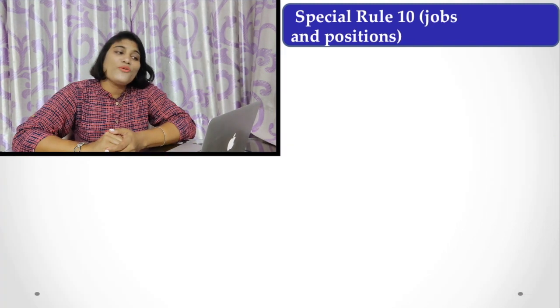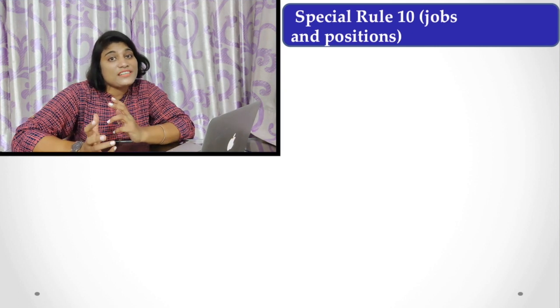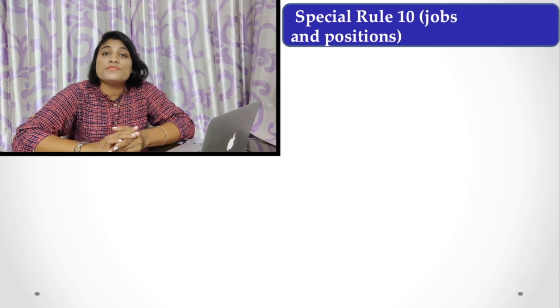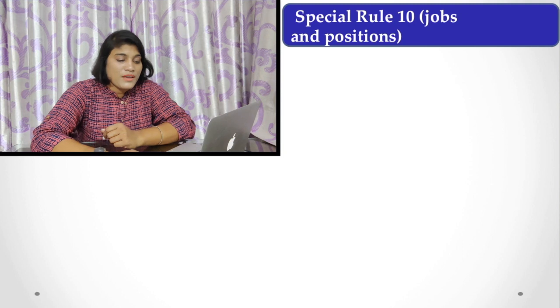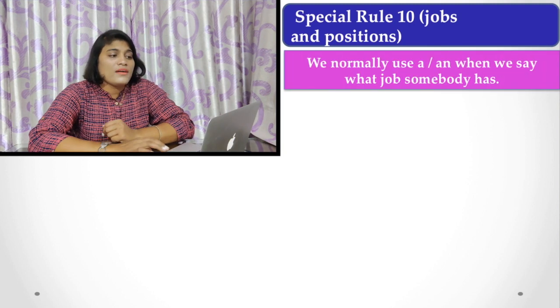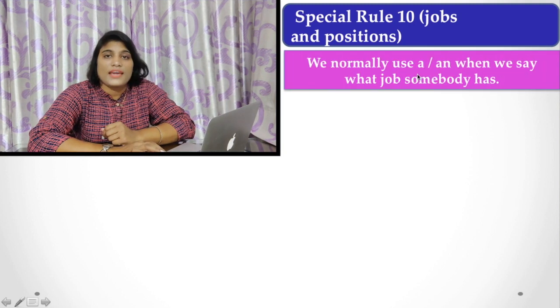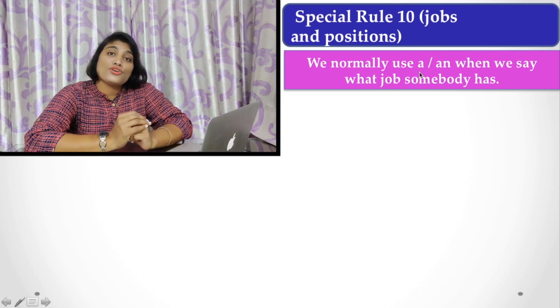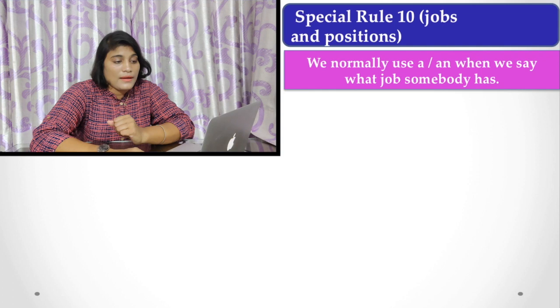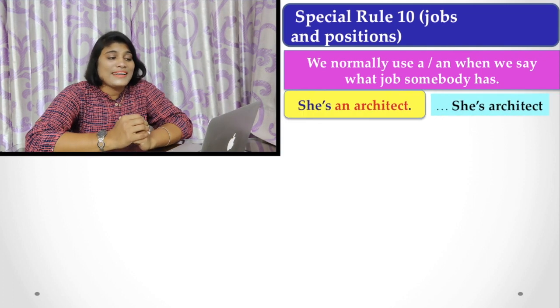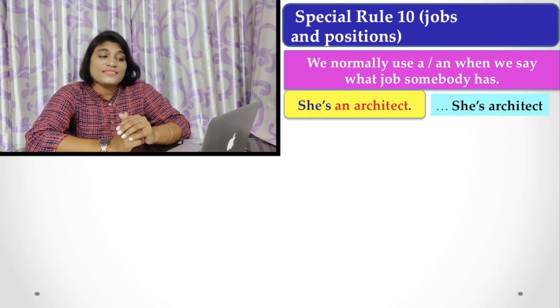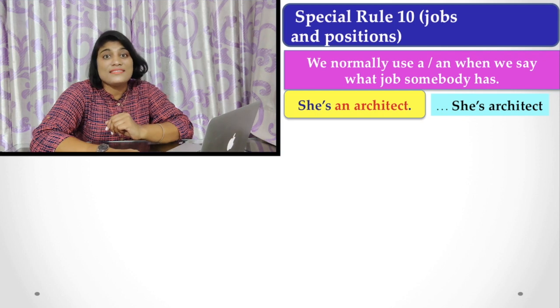Now, I am going to tell you some special rules regarding jobs and positions. Here we normally use a or an when we say what job somebody has. Here are the examples for you. She is an architect, but we never say she is architect.